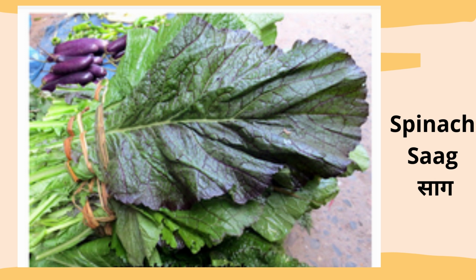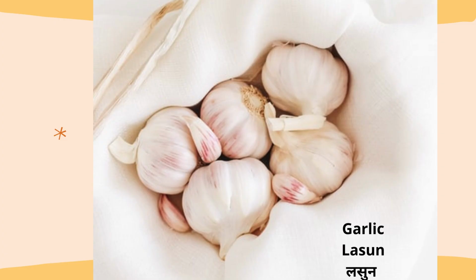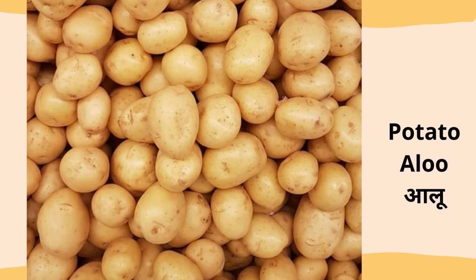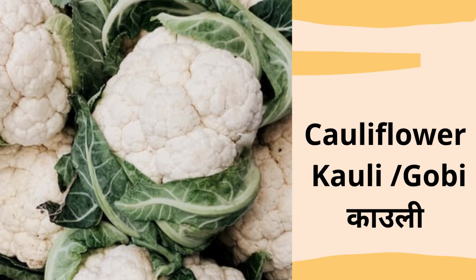So let's have a quick review of all the Nepalese names of vegetables. The first one is spinach, which means sag. The other one is ginger, which means odua. Another is garlic. Garlic means lasun. Potato means aloo. Likewise, tomato means golbheda.